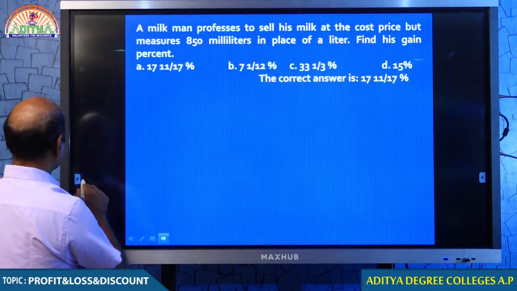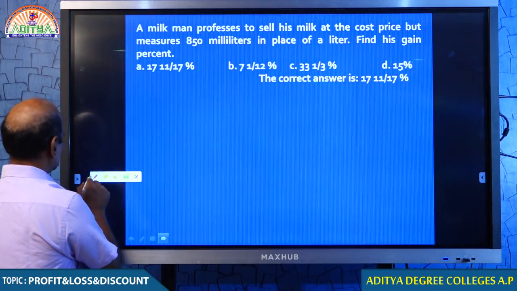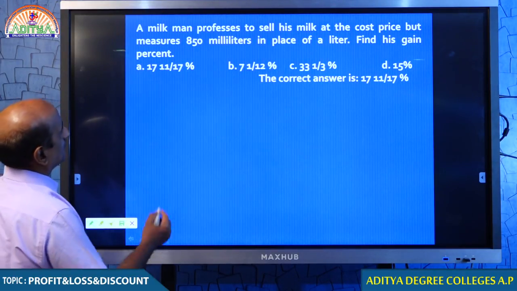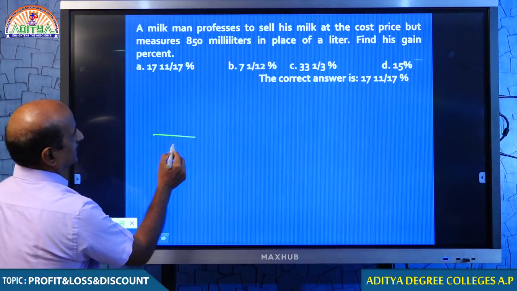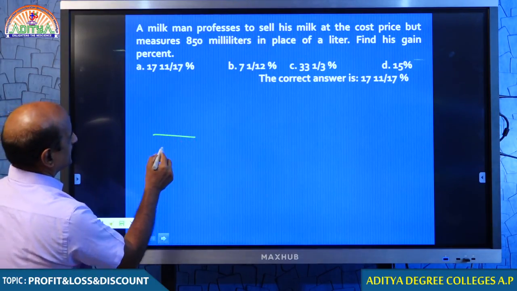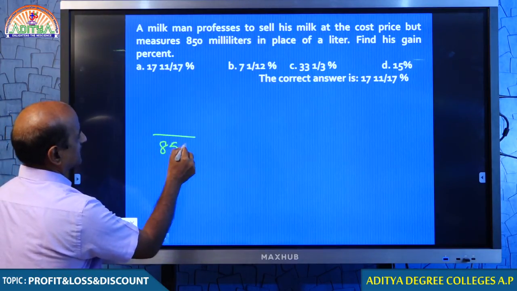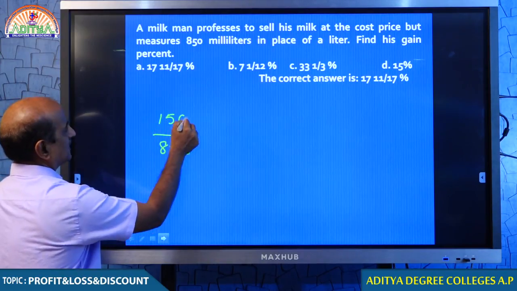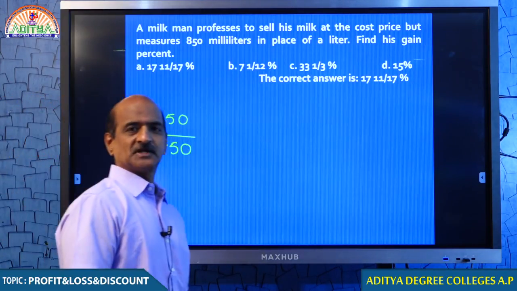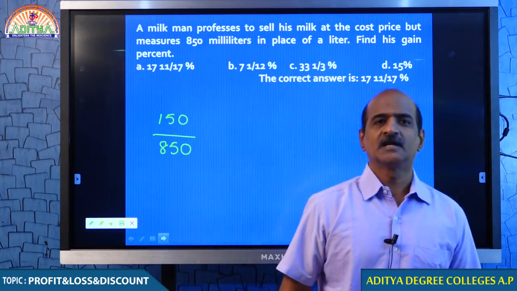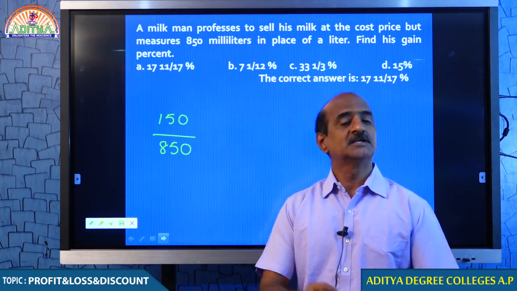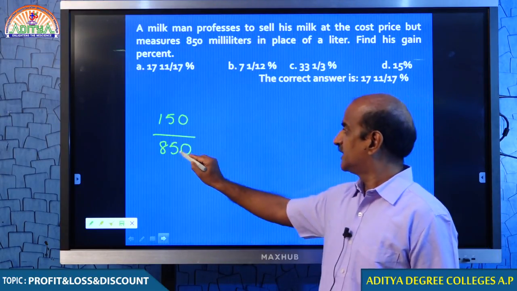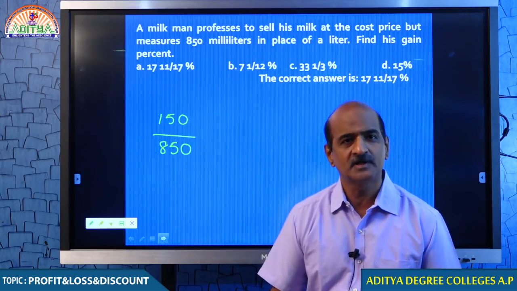Students, you remember this? A milkman professes to sell his goods at the cost price, but measures 850 milliliters in place of a liter, which means he gives 850 milliliters to the customer and keeps 150 milliliters for himself. You understand? 1000 ml is 1 liter, but he is giving only 850 and keeping 150 for himself.